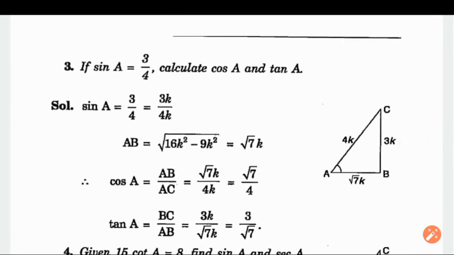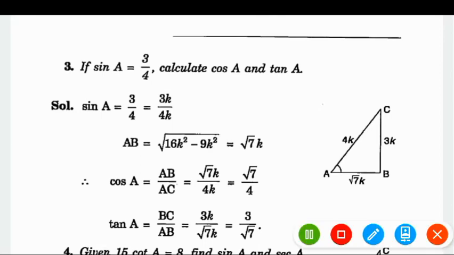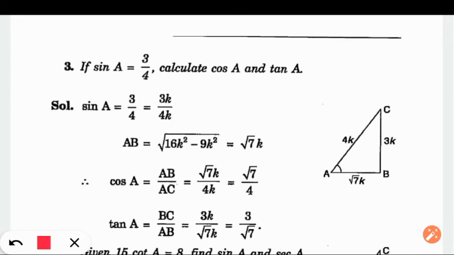So sine of angle A is given, and we need to find cos of angle A and tan of angle A. For this type of question, let me tell you one thing. If the value of one of the trigonometrical ratios is given, either sine or cos, whatever is given, with the help of the value of that one trigonometrical ratio, you will be able to find the rest of the 5 trigonometrical ratios.